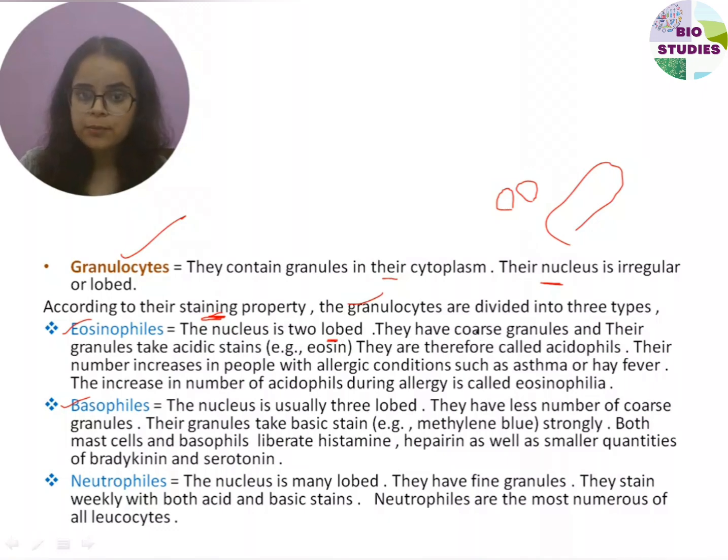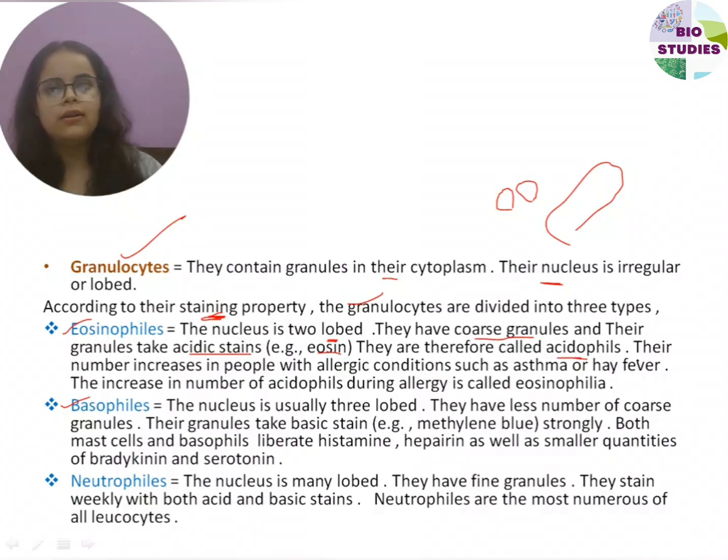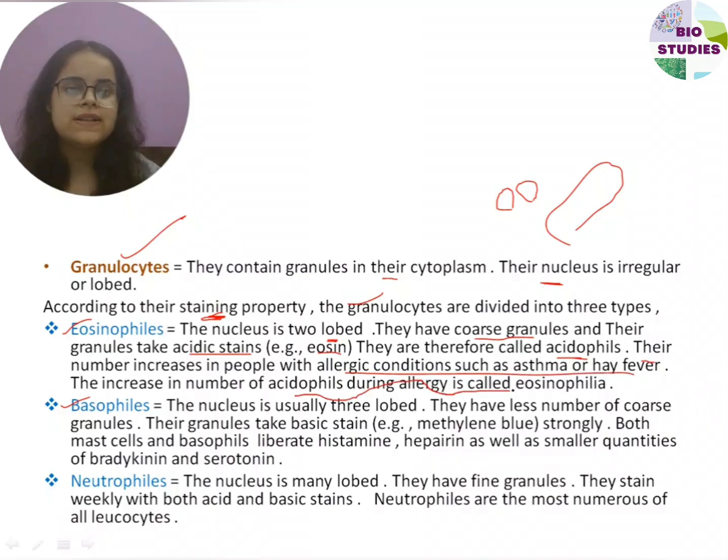The nucleus in the first type is two-lobed. They have coarse granules and their granules take the acidic stain. Very important. The stain taken by the granules is an acidic stain, for example eosin. They are therefore called acidophils because they retain the acidic stain. Very important point. Again, entrance-type questions are asked from this type of sentences. The number increases in people with allergic conditions such as asthma or hay fever. The increase in the acidophil number during allergy is called eosinophilia.